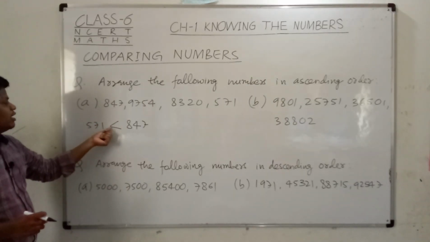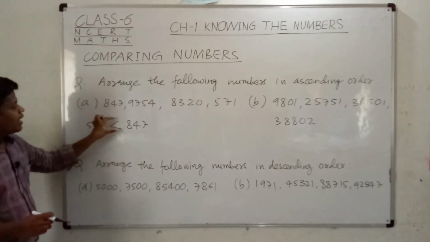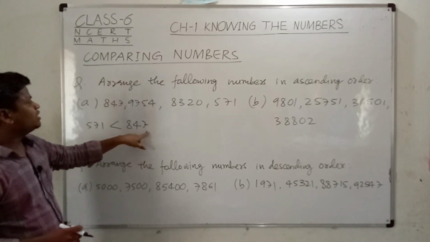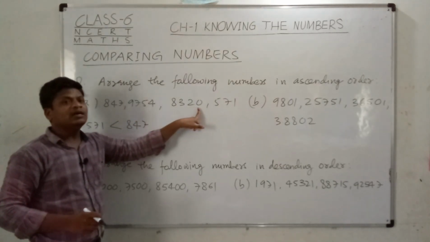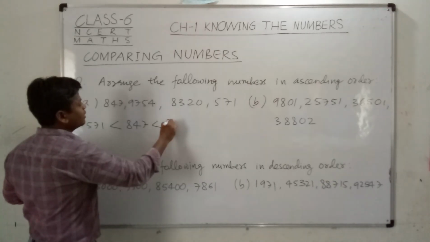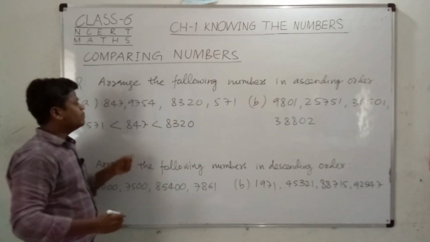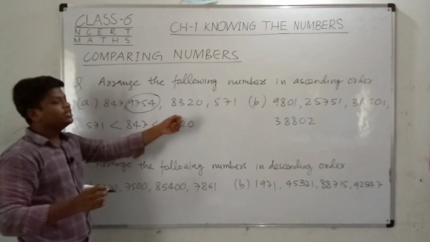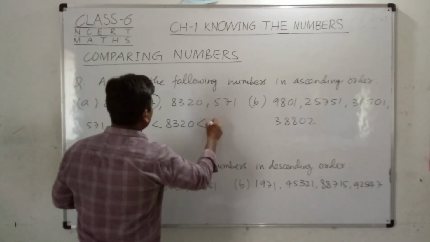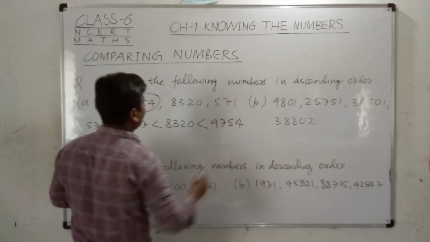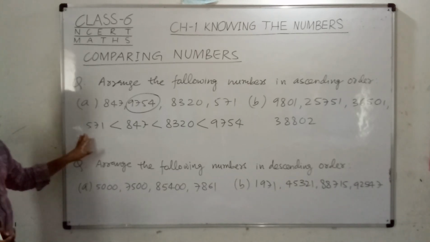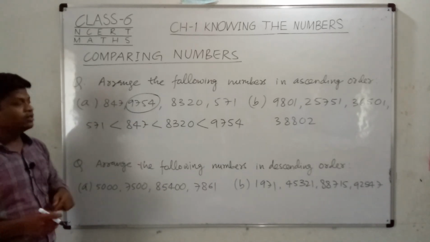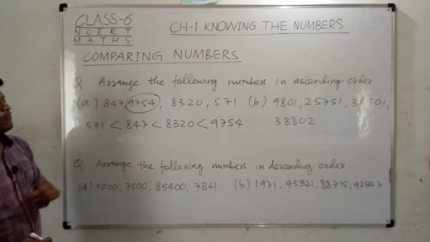This corner is showing that 571 is the smaller, and the open mouth of this symbol shows the bigger number. After 847, which is greater, 8320 is greater than this. So I can write these numbers in the proper order in this manner, and 9754 is the greatest of all these 4 numbers, so it will come at the last. So you can see that I can easily compare and easily write the ascending order of the numbers.